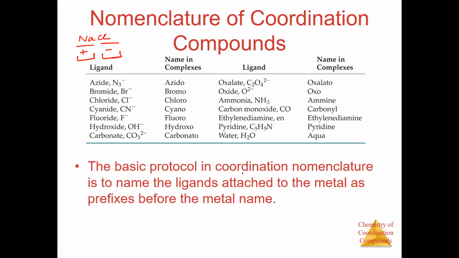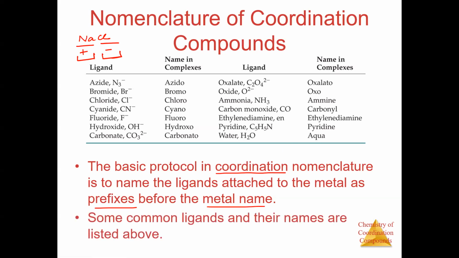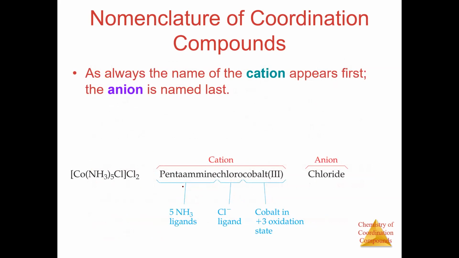Now in coordination compounds, what happens? We name the ligands attached to the metal as prefixes before the metal name in the coordination sphere. Please remember. Here we have an example. These are the ligands and their names. We will come back to it later. In this case, you can see the chloride ions are the anion and this is the cation. So we have first named the cation and then the anion. Now let us look into the cation. In general, we are looking at a coordination sphere.